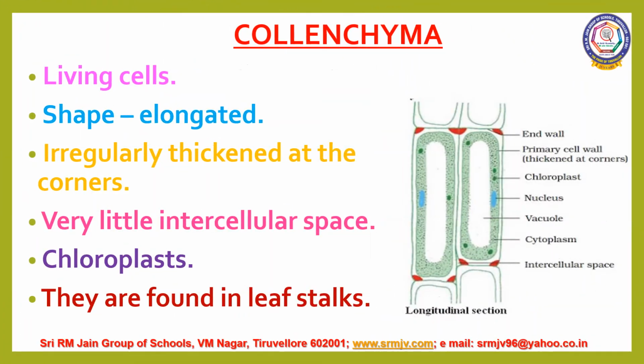We are going to discuss about the next type of simple permanent tissue, that is collenchyma. Collenchyma tissues consist of living cells. The collenchyma cells are elongated in shape. The cell wall is irregularly thickened at the corners, and there is very little intercellular space between the cells. Pectin and hemicellulose are the major constituents of the cell wall. Some of the collenchyma cells contain chloroplast. We can find this type of tissue in leaf stalks below the epidermis.